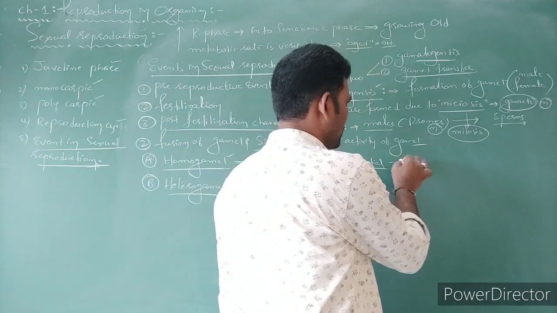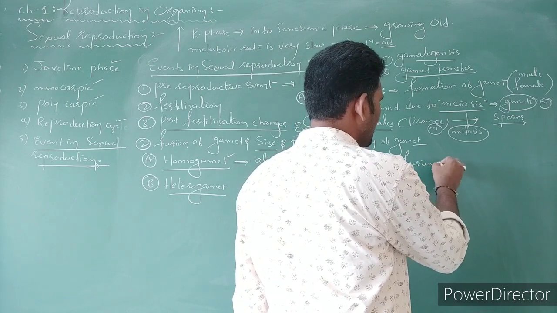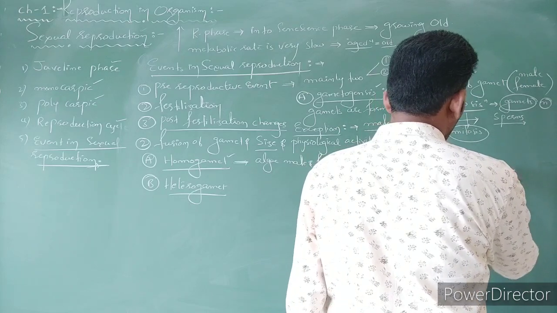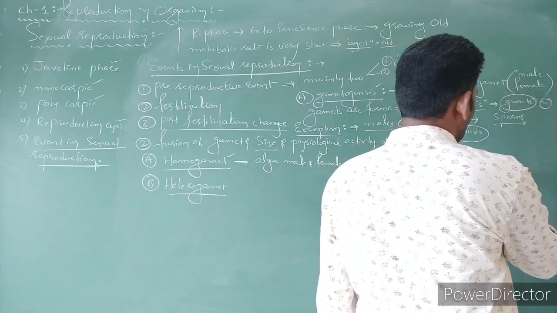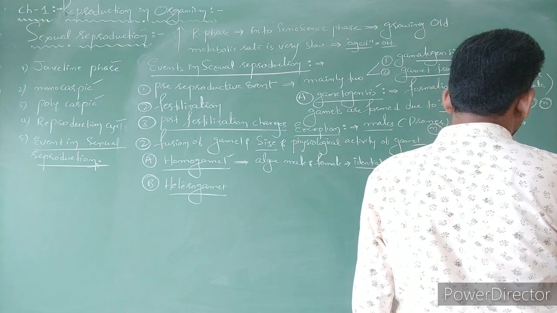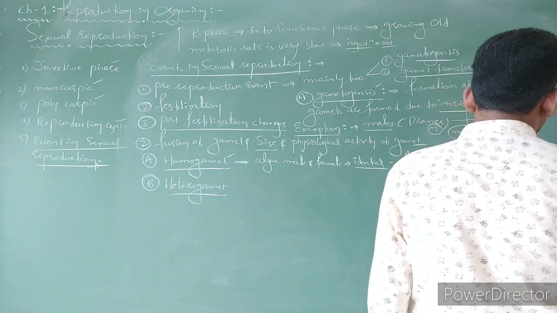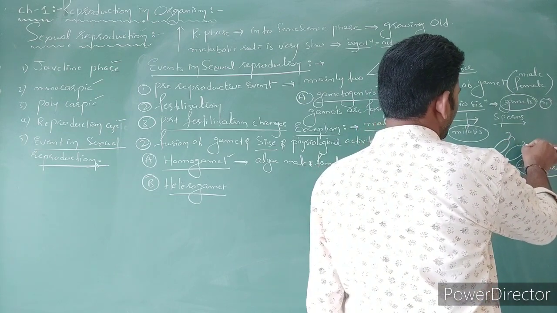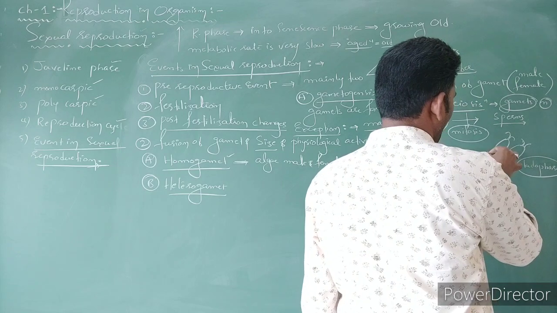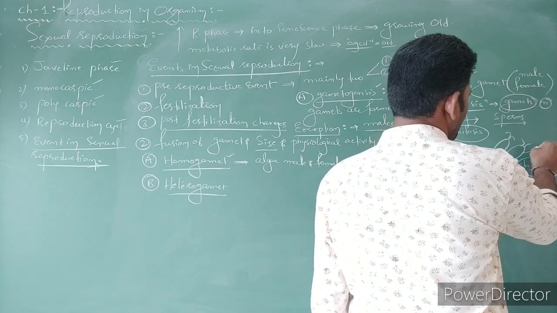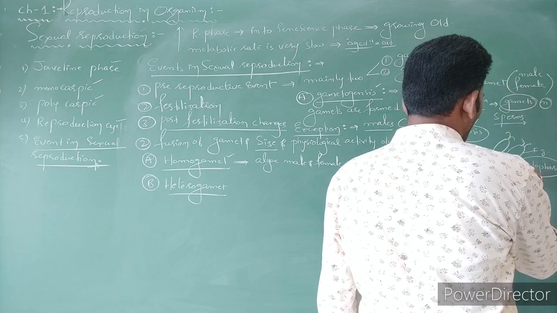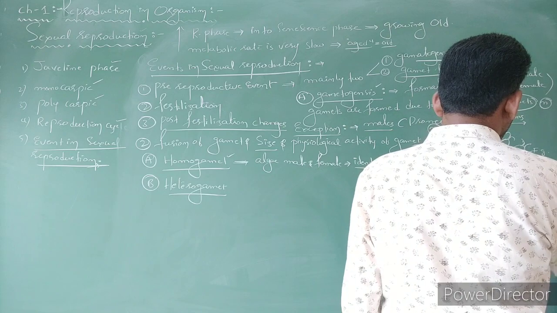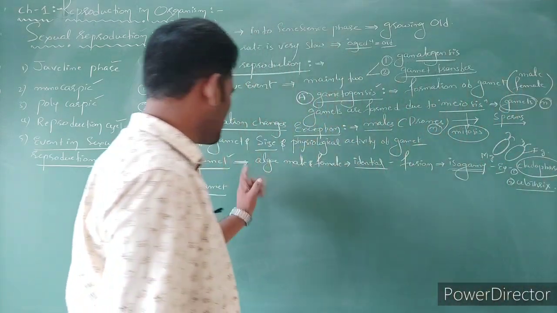The fusion of such type of gametes we can call isogamy. So the best example is Cladophora. Here the gametes are like this; you can see one is the male gamete, this one is the female gamete. Both are the same. And one more example is Ulothrix.